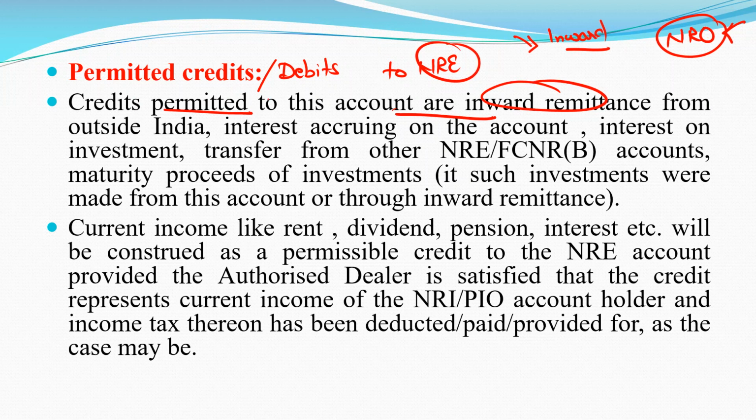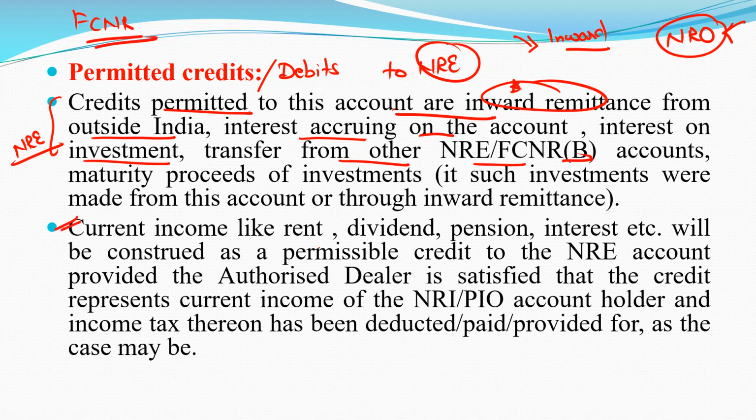Credits permitted to this account are inward remittances from outside India, interest accruing on the account, interest on investment, or transfer from another NRE or FCNR account.